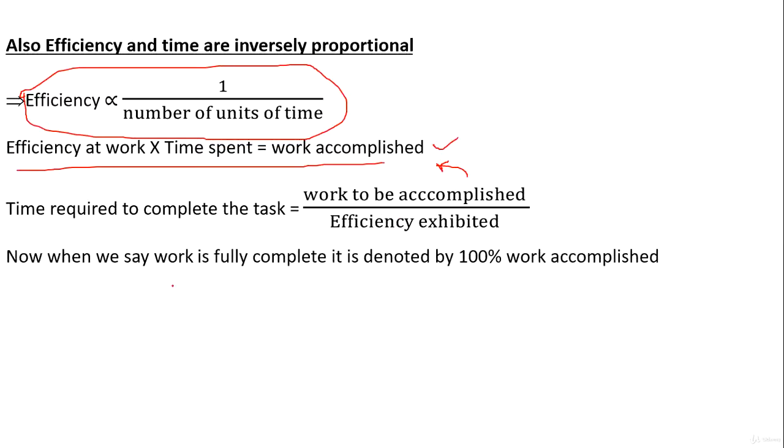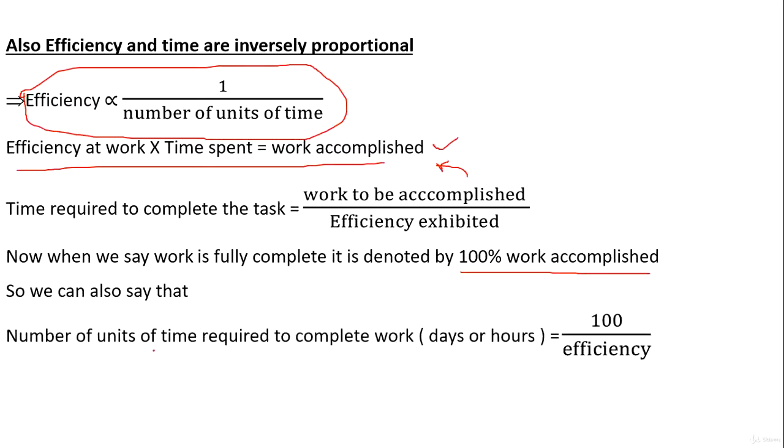Now we can say that work is fully completed, which is denoted by 100% work accomplished, right? Now we can also say that the number of units of time required to complete work, whether it is days or hours or minutes or seconds, whatever metrics we take, is equal to 100 by efficiency. Here 100 implies total work, that is 100% work to be accomplished. So 100% of work accomplished divided by efficiency is how much? The number of units of time of work.